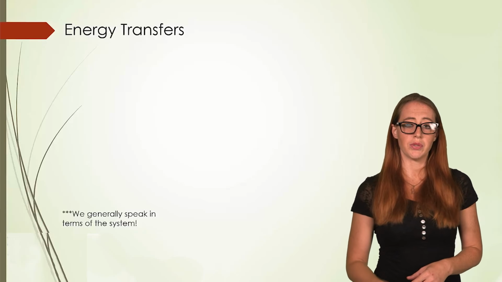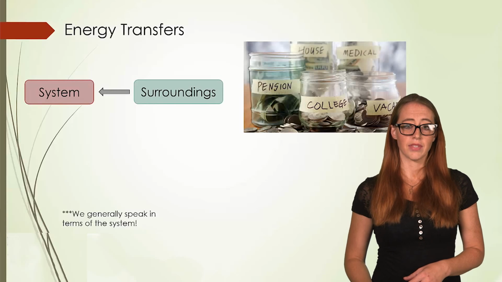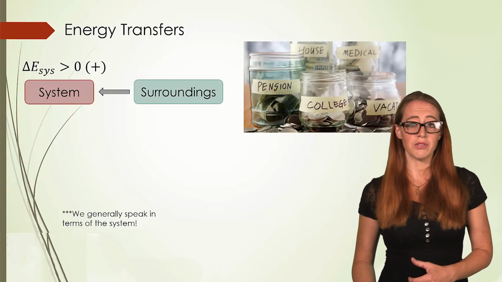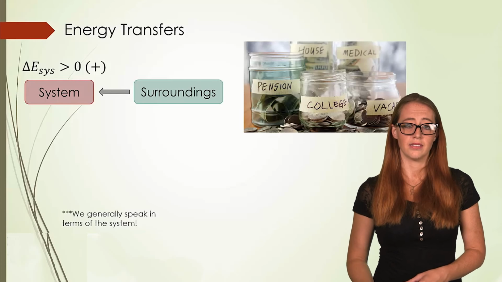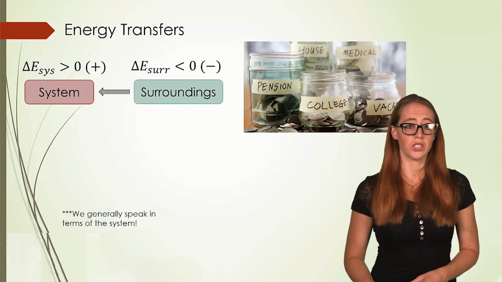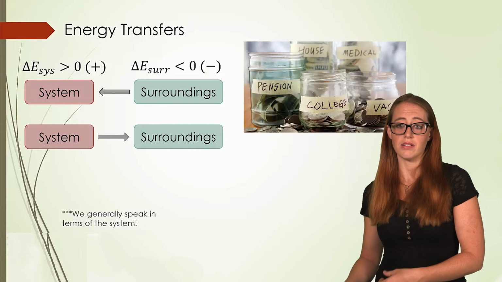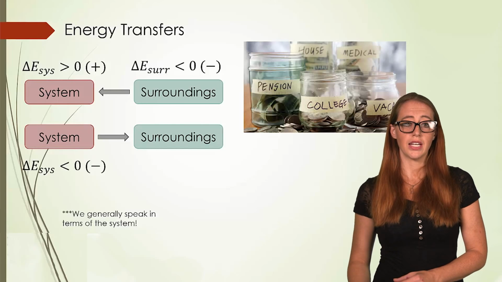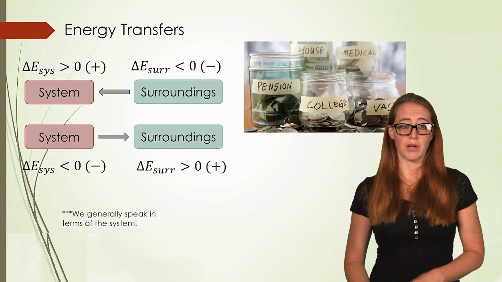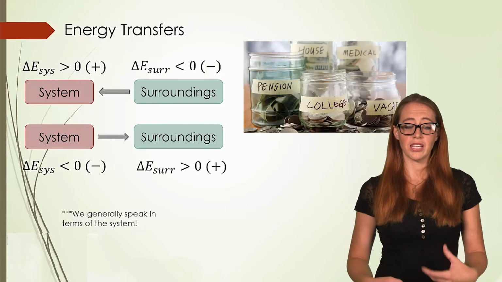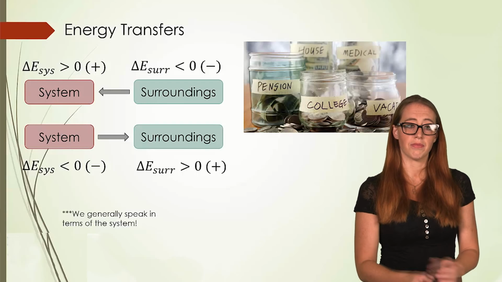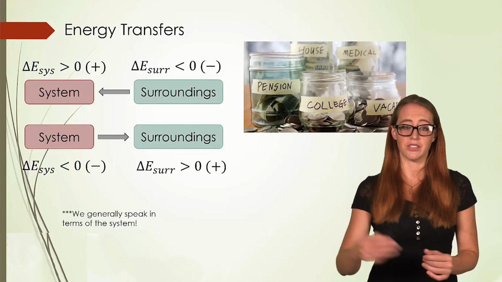If you put energy into a system, its change is going to be positive. Now, the surroundings are always the opposite sign, and so the surroundings energy will be negative. The opposite, of course, is true too. If you take energy out of the system, you are removing energy from the system, and the change is negative. Because the surroundings change is always opposite, the surroundings change will then be positive. So think about your energy change signs as being the same as a bank account when you are talking about the system. You put energy in, it's positive. You take energy out, it's negative.